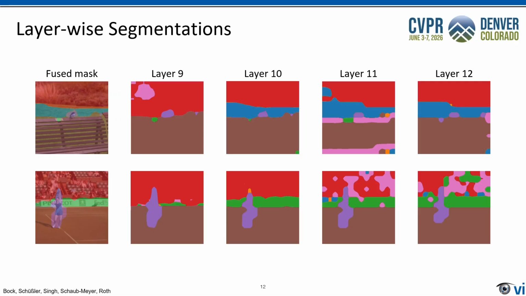To investigate how the multi-layer information manifests in MUFASA, let's examine the slot attention masks at individual layers. The mask at each layer contributes complementary information, as seen in the bench edges, which are only captured in layer 11, and also for the varying level of noise, which is compensated for in layer 10. This results in an enhanced fused segmentation.